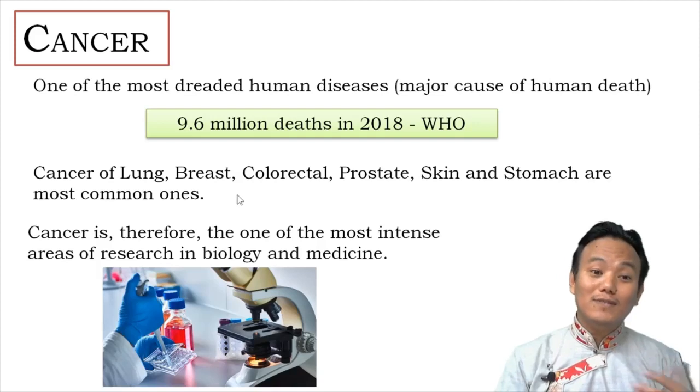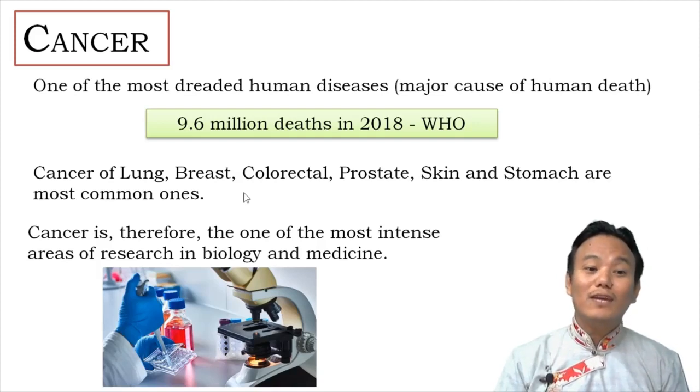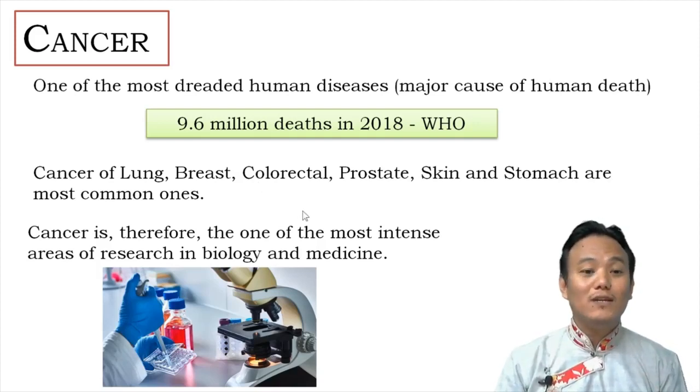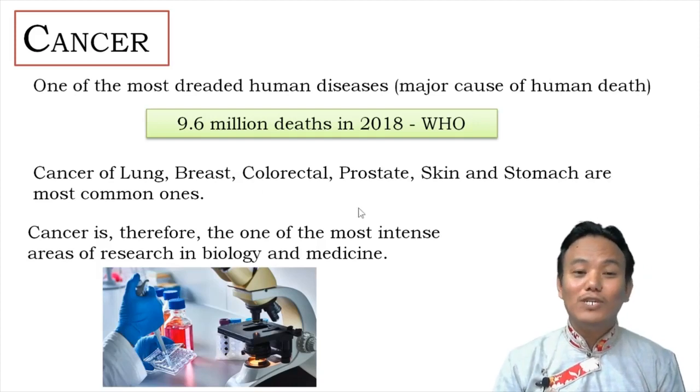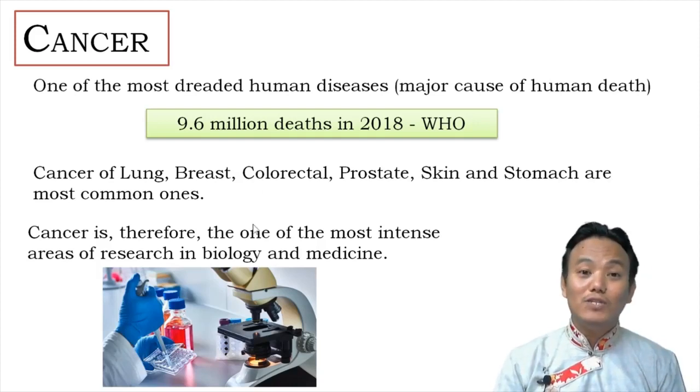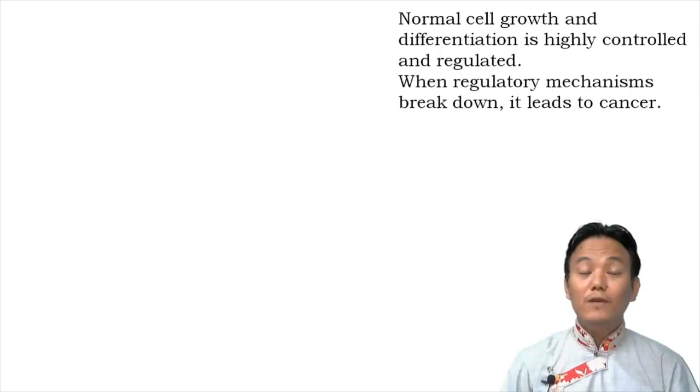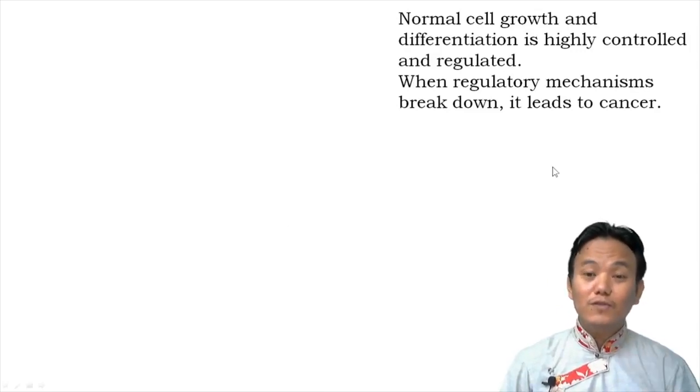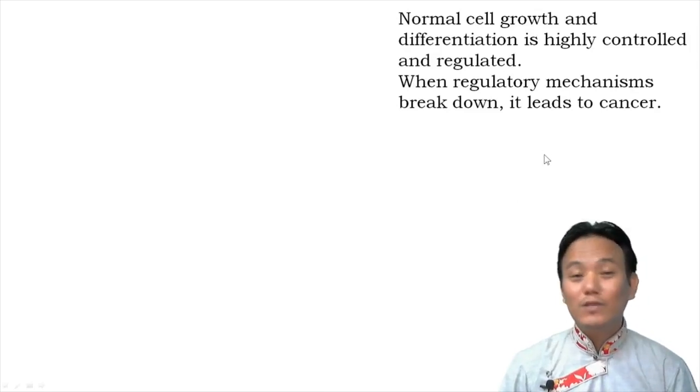Since cancer kills millions of people, it is one of the most intense areas of research in biology and in medicine. If we look at the difference between a normal cell and a cancerous cell, in a normal cell, cell growth and differentiation is highly controlled and regulated.